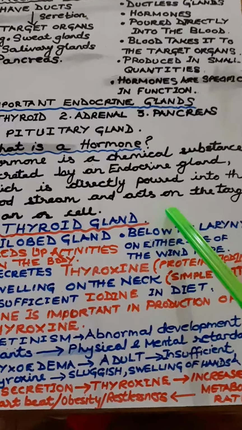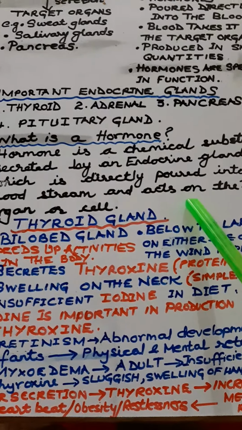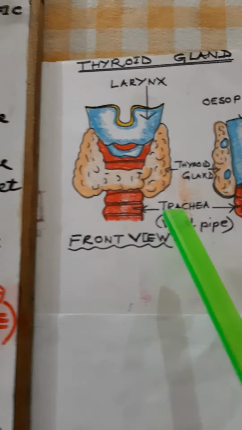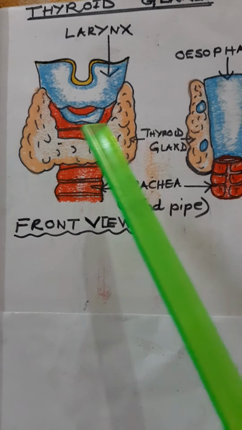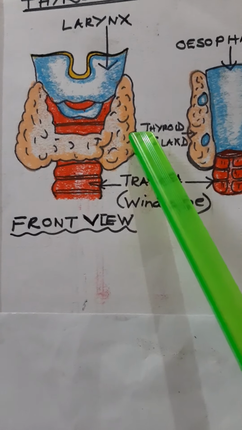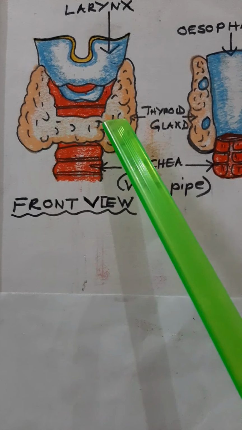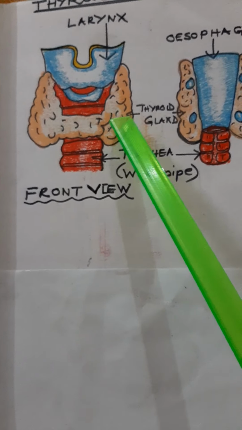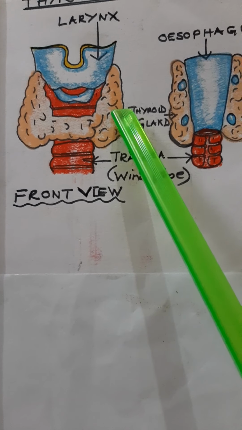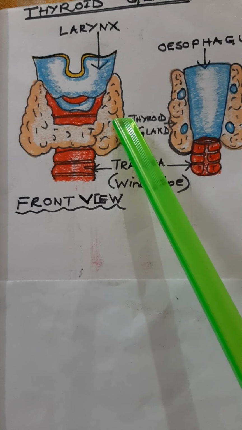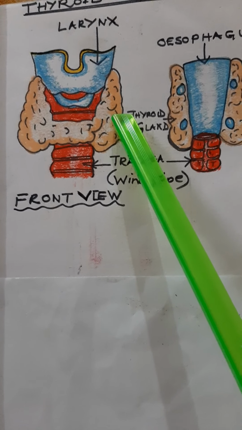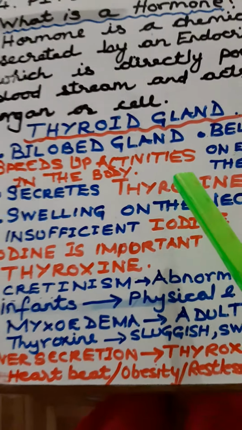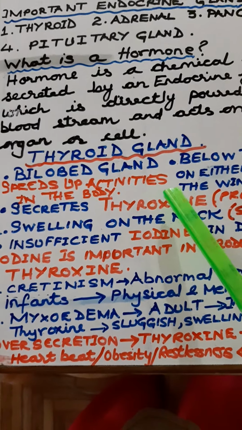Now, let us begin with the first gland, that is the thyroid gland. The thyroid gland, it is a bilobed gland. You can see over here. It is also called the butterfly-shaped gland. It is a bilobed gland which lies below the larynx, the voice box, on either side of the windpipe. Now, what does this produce? The thyroid produces the hormone known as thyroxine. It produces the hormone thyroxine.